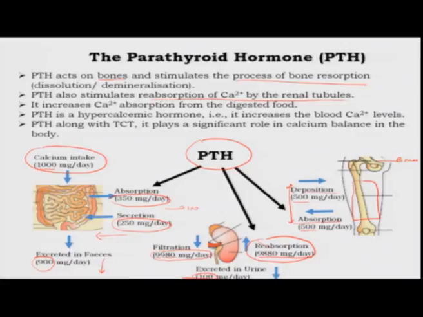Similarly, in the gut also, more calcium can be absorbed from the digested food, and this will allow less of it to be excreted out with the feces. So, through all these three methods, parathyroid hormone can increase the blood calcium levels. Therefore, parathyroid hormone is called a hypercalcemic hormone, hyper meaning more, and calcemic meaning calcium level in the blood. Remember, together with the other hormone, thyrocalcitonin, released from the thyroid gland, PTH plays a significant role in maintaining the calcium balance within the body.